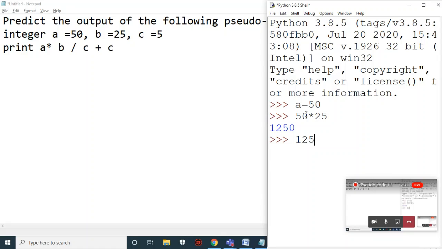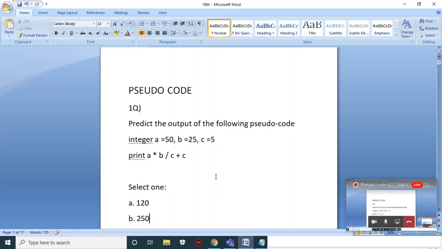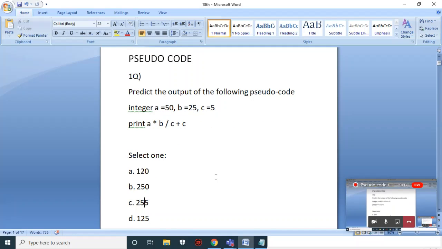Then 1250 by C, in the sense 5, gives 250. Plus C, which is 5, so we get 255. So the solution of this code is 255. We'll see whether the options contain 255 or not. Yes, so this is the answer for this pseudocode question.